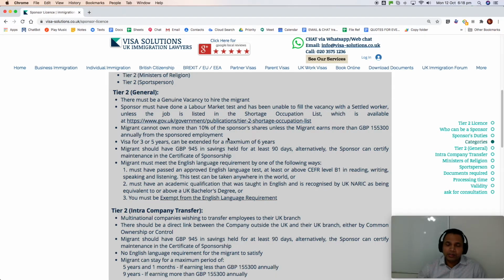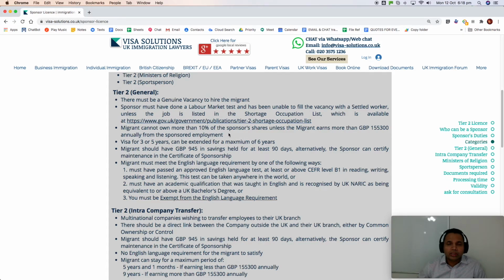Hence, continue to follow your HR processes. You may not put any advertisement like that, but definitely keep records of all the applicants you have considered. If you rejected anyone, why? Try to keep the records. They may not ask for it upfront, but they may definitely ask for it at any audit, or at any subsequent renewal of the sponsor licence, or at any other stage.